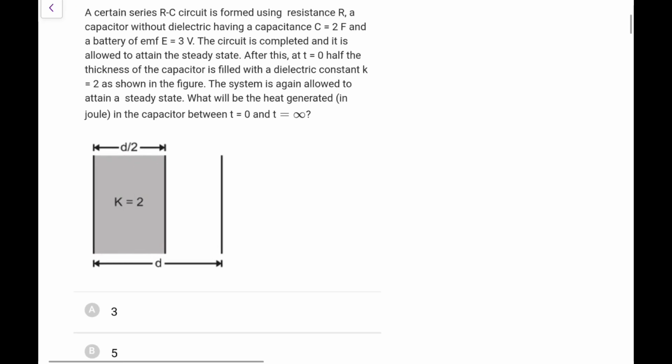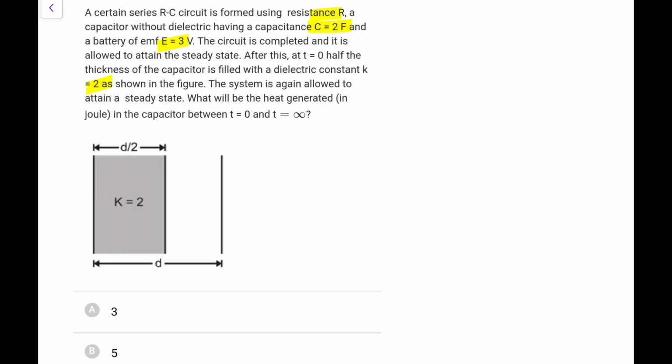A series RC circuit is formed using a capacitor without dielectric having a capacity 2, battery EMF 3. The circuit is completed and allowed to attain steady state. After this, at t equal to 0, half the thickness is filled with dielectric K equal to 2. The system is again allowed to attain a steady state. What would be the heat generated in the capacitor between t equal to 0 and t equal to infinity?